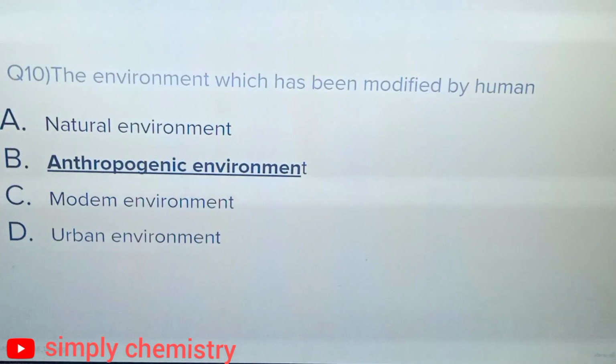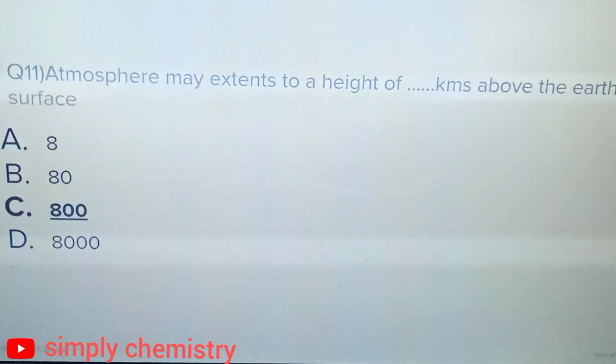Question number 10. The environment which has been modified by human. Option A, natural environment. Option B, anthropogenic environment. Option C, modern environment. Option D, urban environment. And the correct answer is option B, anthropogenic environment.